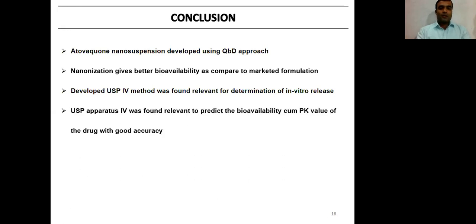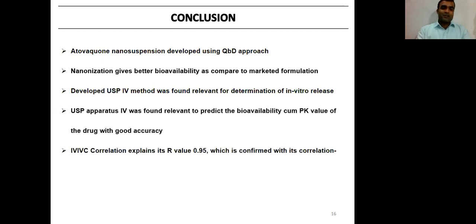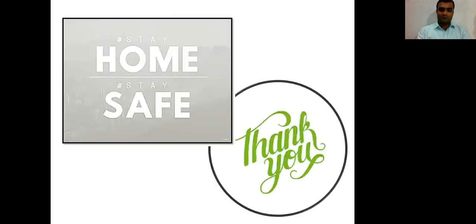And next point, which is most important, the USP-4 apparatus and method was found relevant to predict the bioavailability as well as PK, that is pharmacokinetic value of the drug, with good accuracy. And last one, in vitro in vivo correlation explains its R value, that is 0.95, which is confirmed with its correlation regression study. This is all about Atovaquone nanosuspension and USP-4 method analysis and development. Thank you.